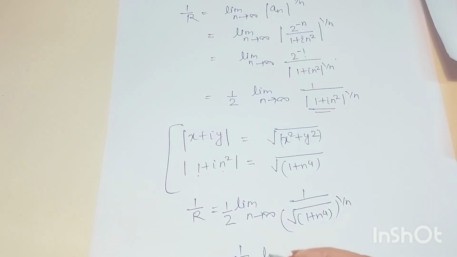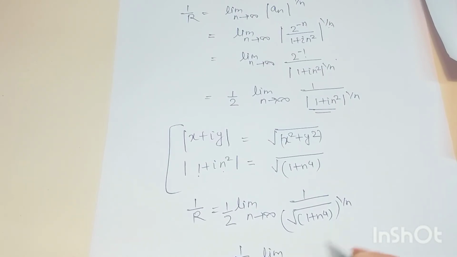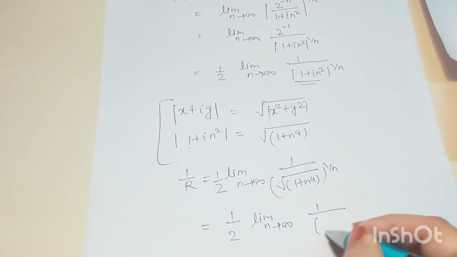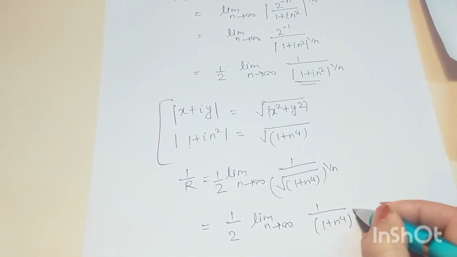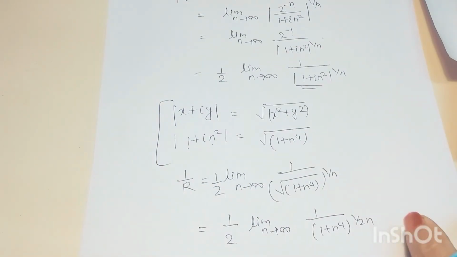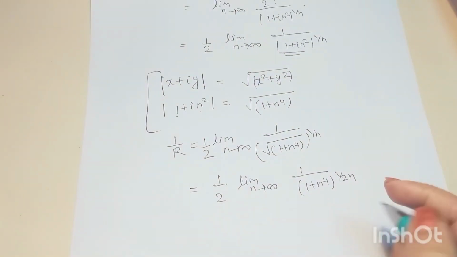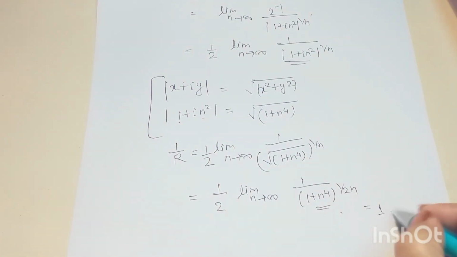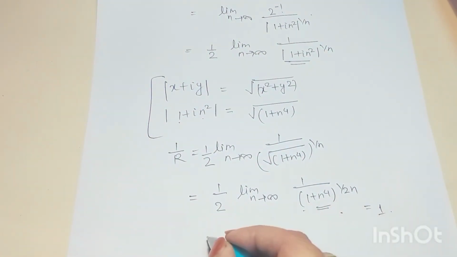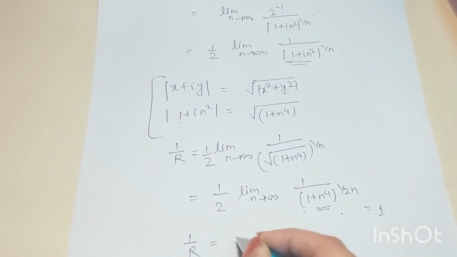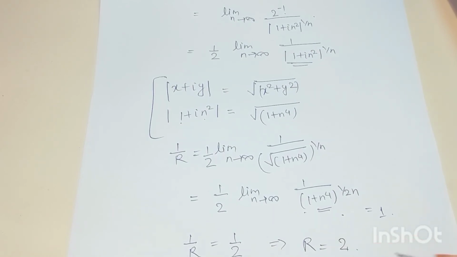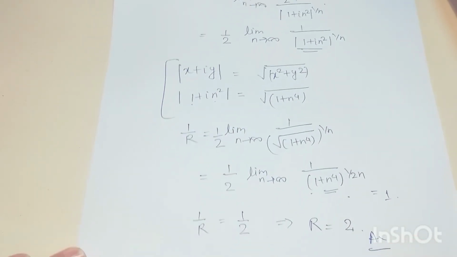Or 1 by 2 limit n tends to infinity 1 by 1 plus n to the power 4 to the power 1 by twice of n. And again after applying the limit, this value will become 1. Okay. So we'll get 1 by r is equal to 1 by 2. That means the radius of convergence is 2. It is our answer.